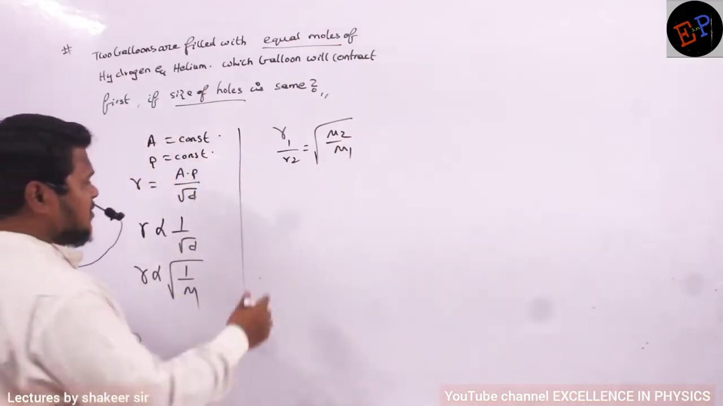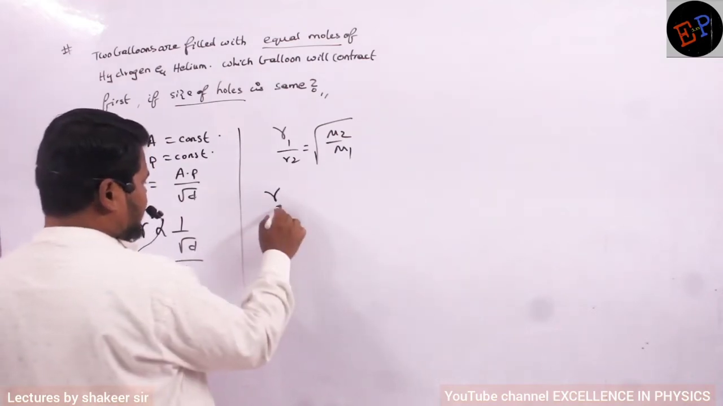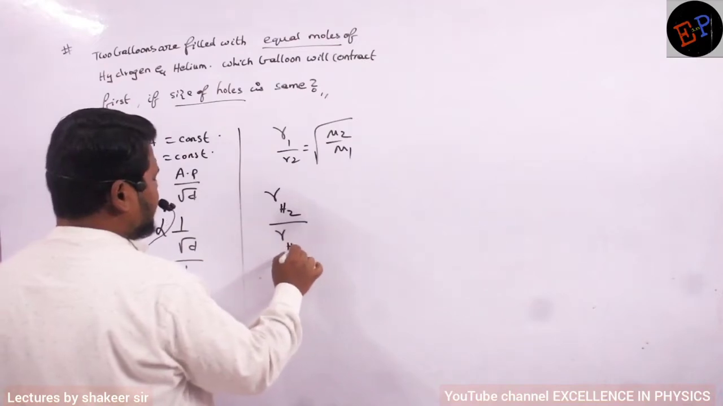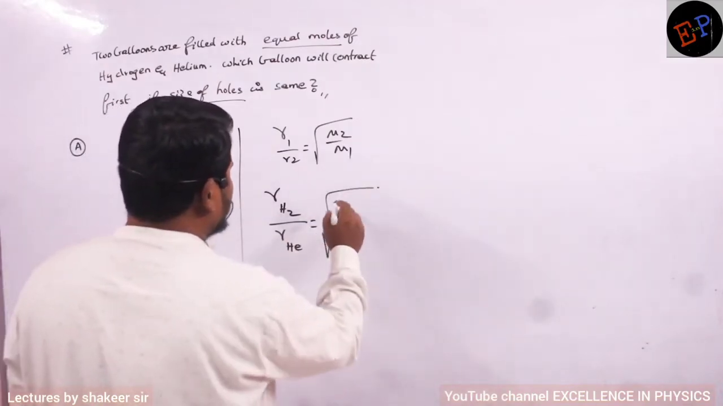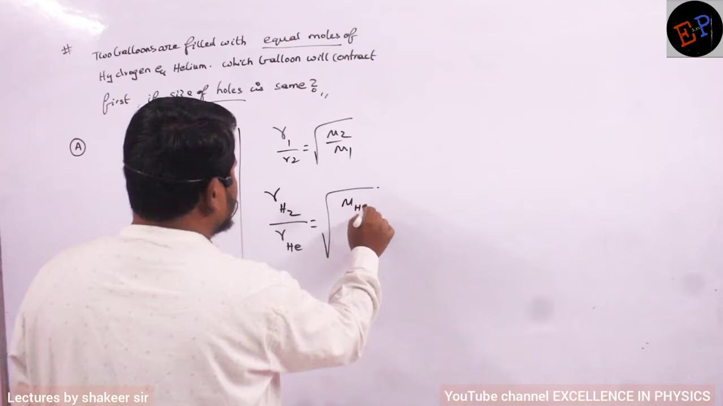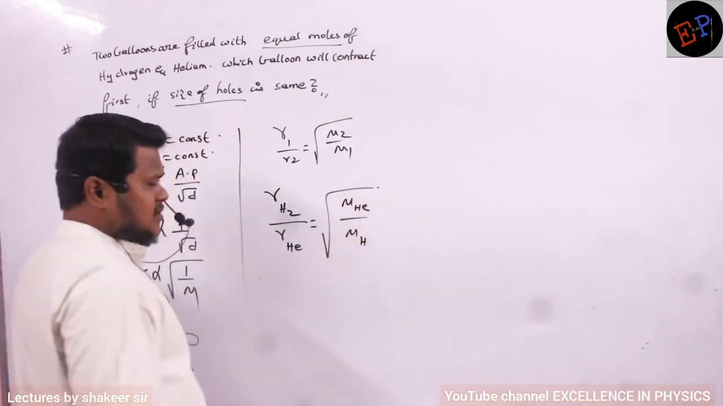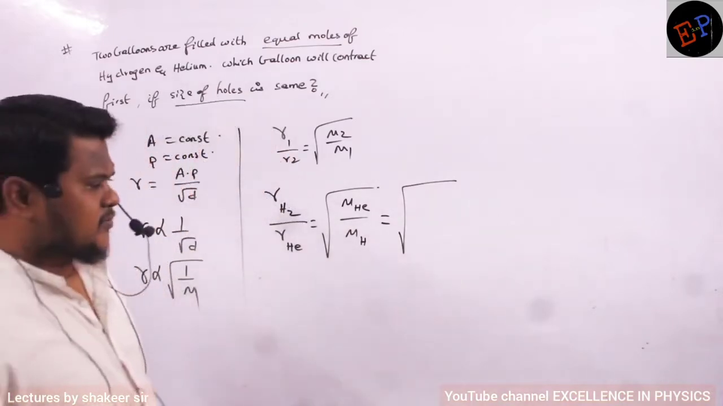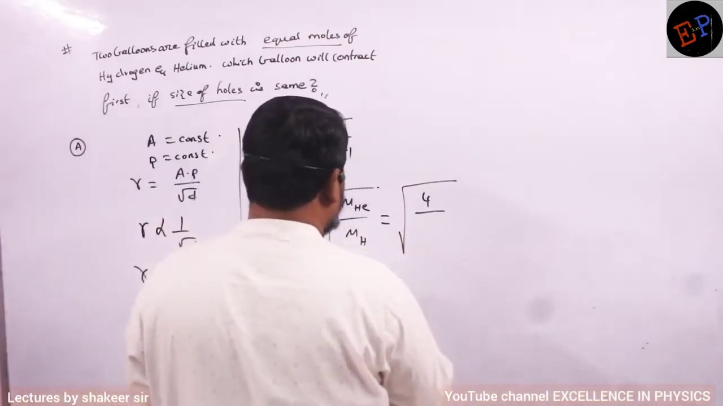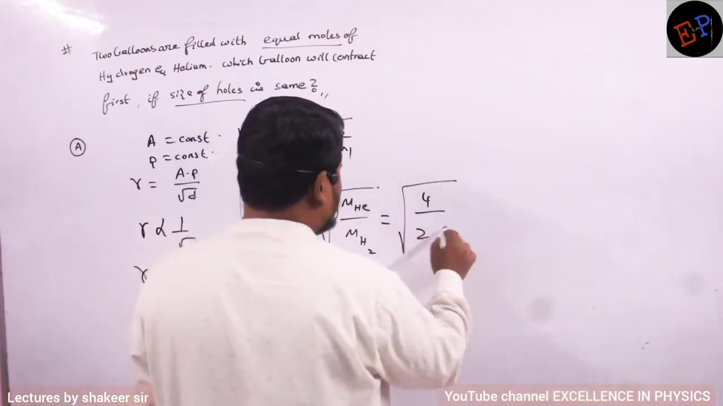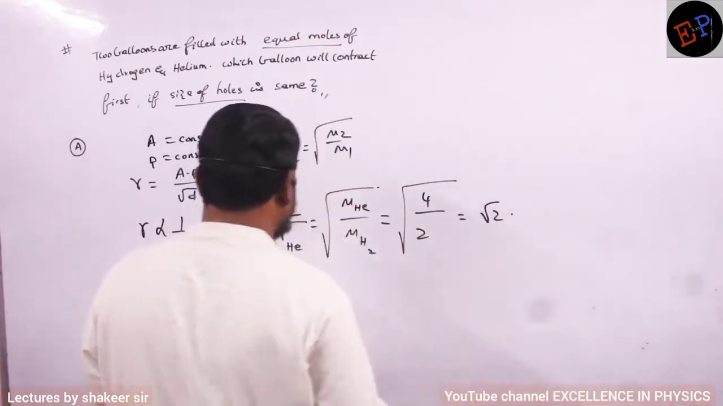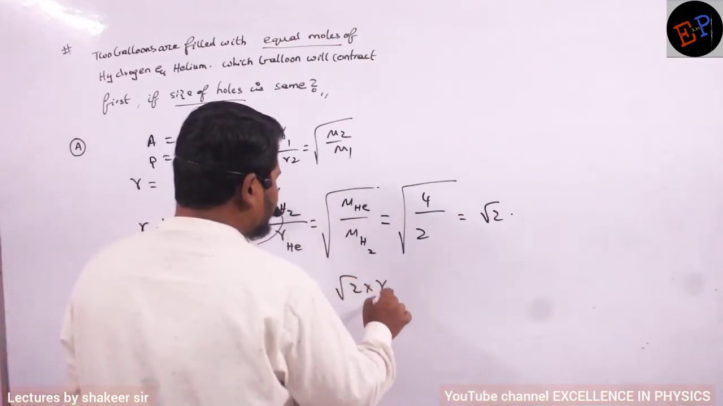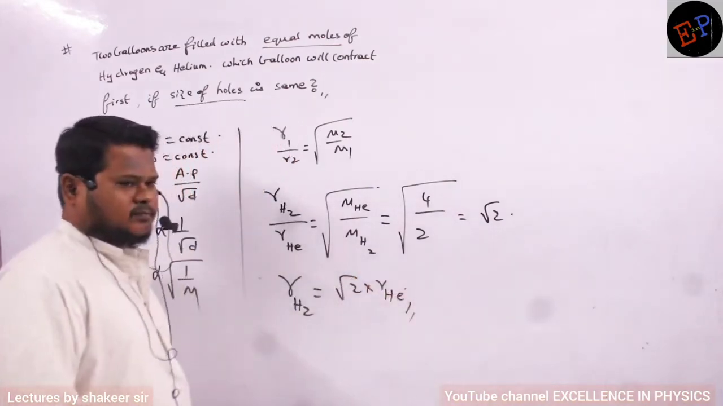Definitely I can write like this. So rate of diffusion of which gas? Hydrogen gas divided by rate of diffusion of helium gas is equal to square root of molecular weight of helium gas divided by molecular weight of hydrogen gas. So what is the molecular weight of helium gas? Helium 4. So therefore I will write 4 divided by hydrogen gas 2. So 4 divided by 2 under root. Clear, no? So therefore R_H2 is equal to root 2 times R_He. This is what I have to write now.